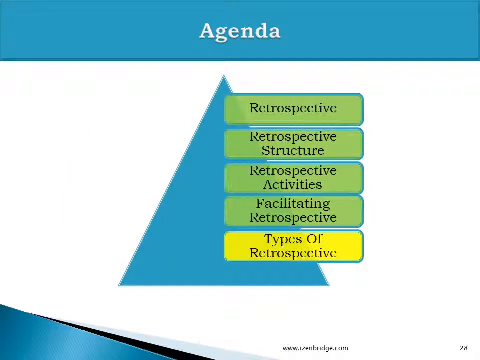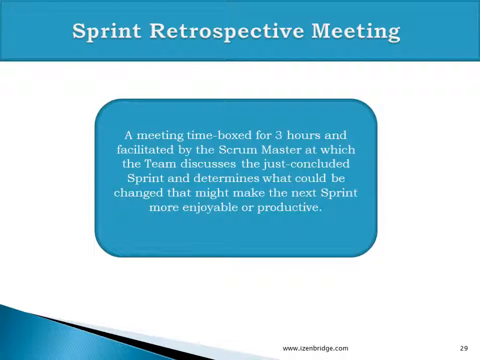Now the last section, types of retrospectives. In general, if you talk about the Scrum framework, we have a sprint retrospective. In Scrum ceremonies, you have the sprint retrospective as an essential ceremony which happens at the end of the sprint. This is the final ceremony of the sprint, and once you are done with the sprint retrospective, you get into the second iteration, or second sprint, and start with the sprint planning meeting.